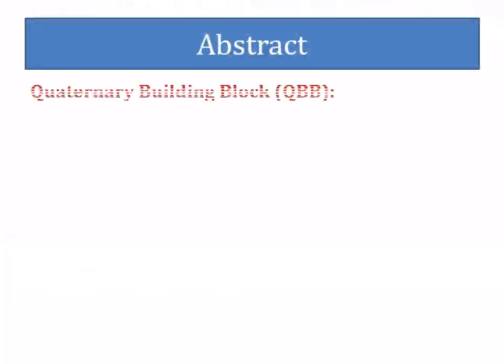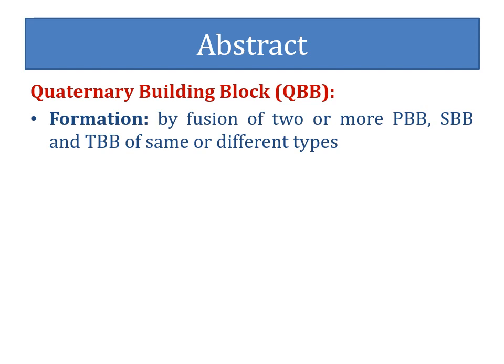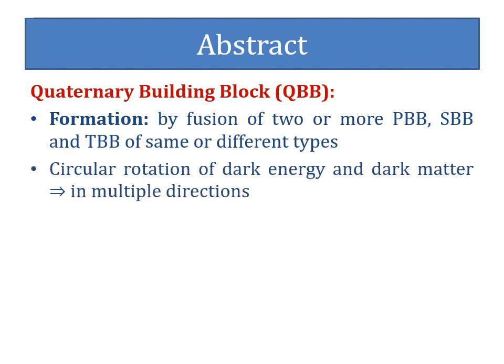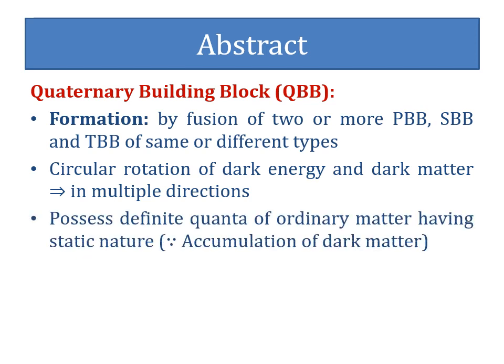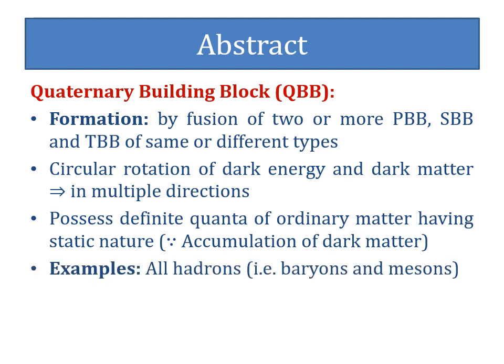Quaternary building blocks are made up by the fusion of two or more primary, secondary, and tertiary building blocks of same or different types within its structure. So due to the circular rotation of dark energy and dark matter in multiple directions, these quaternary building blocks possess definite quanta of ordinary matter having static nature due to the accumulation of dark matter at the point of intersection of two or more fused primary, secondary, and tertiary building blocks. Examples of quaternary building blocks are all hadrons, that is baryons and mesons, which are derived by the fusion of primary, secondary, and tertiary building blocks.